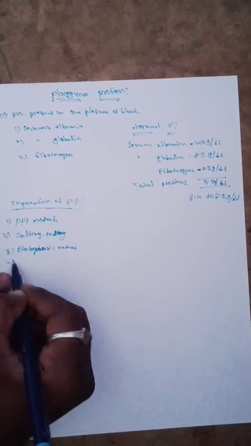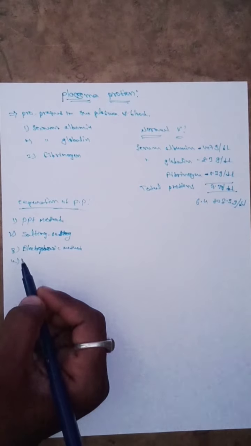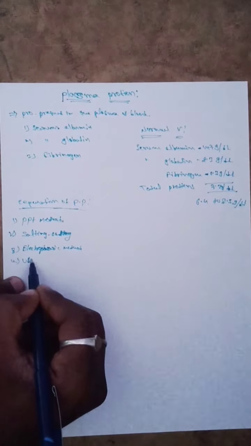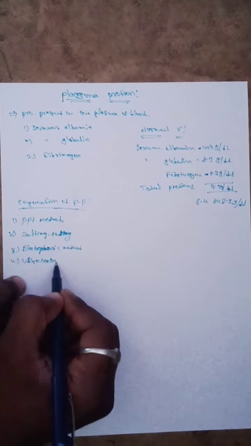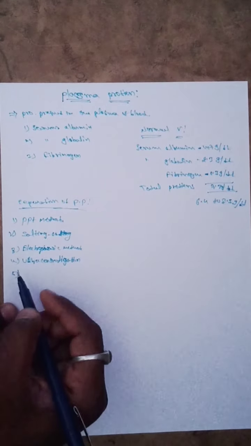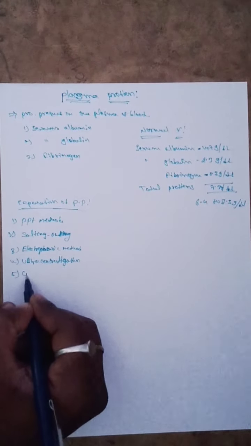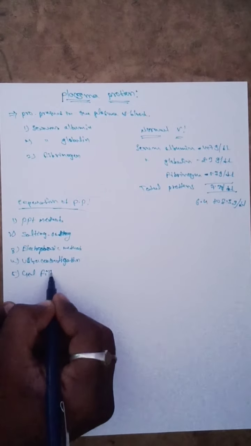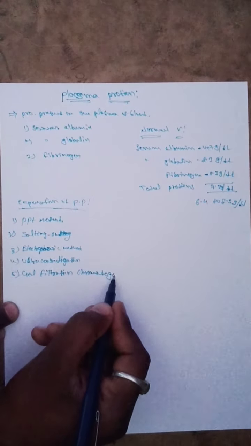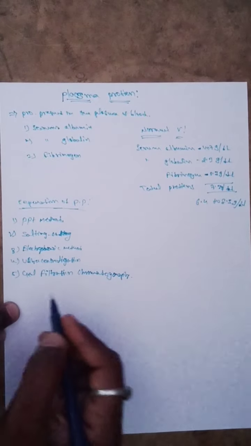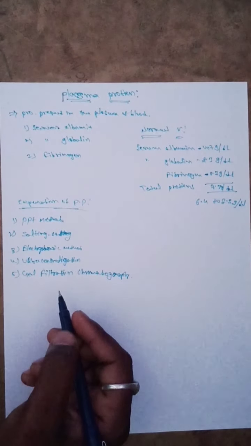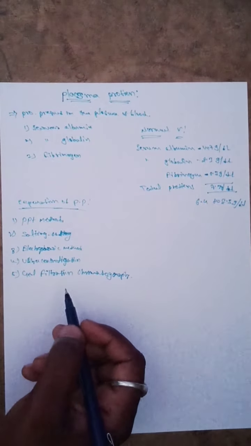The fourth one is the ultracentrifugation method, and the fifth one is gel filtration chromatography. These and other methods are involved in the separation of the plasma proteins.